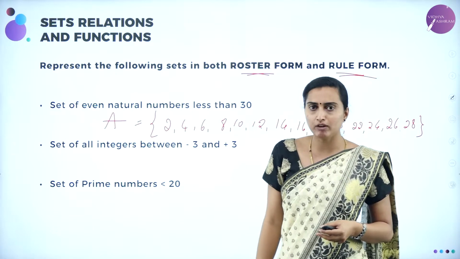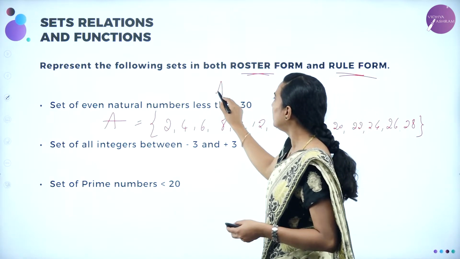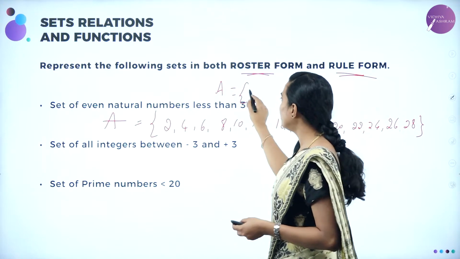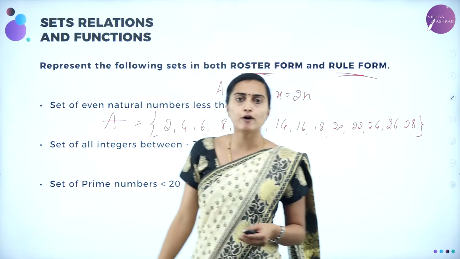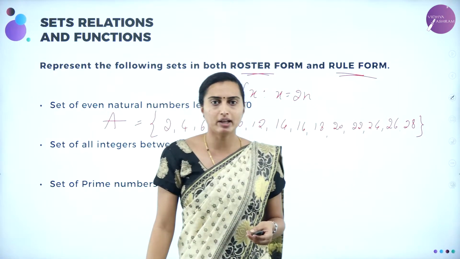Now how is the set builder form, dear students? The set builder form will be: A is equal to X such that X is equal to 2n, because multiples of 2 are nothing but the even natural numbers.